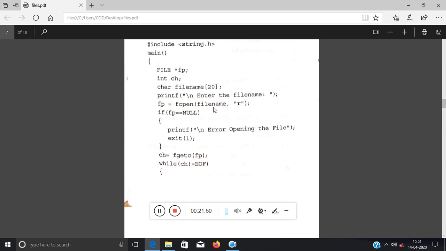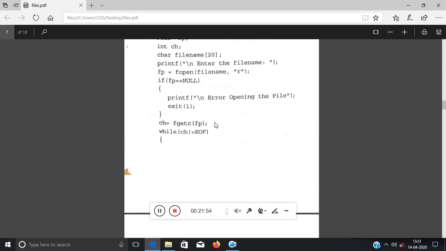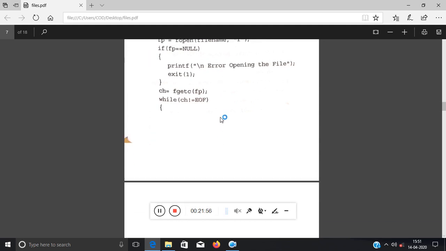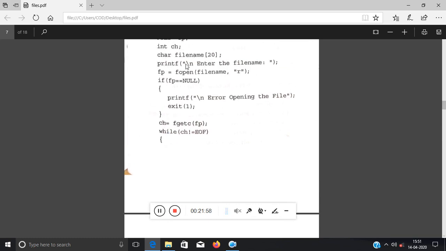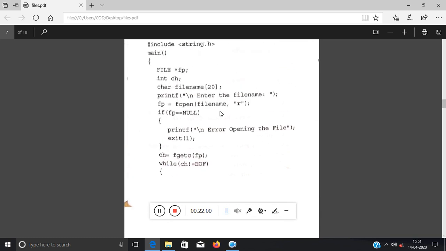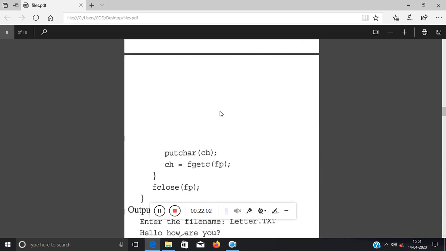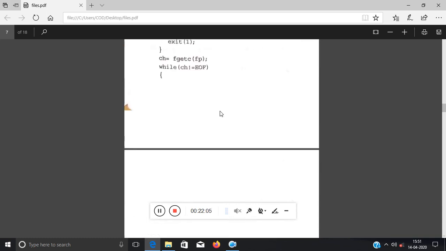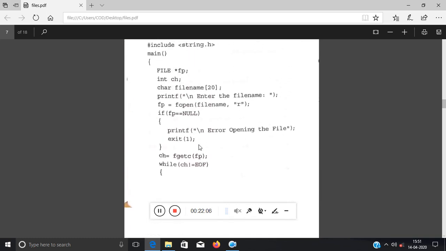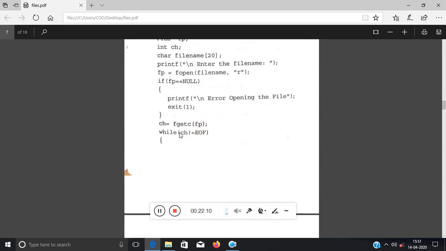So fp equal to fopen file name. I have checked for null, whether it is correctly assigned, whether it is pointing to the file name or not. Now see, I have taken one character variable to store the character. fgetc fp, I have stored in the ch variable.